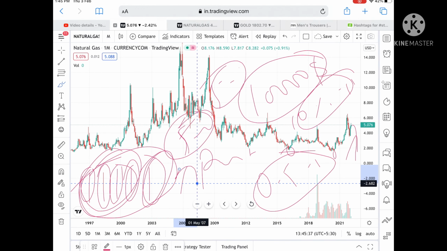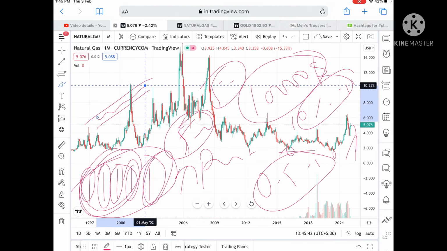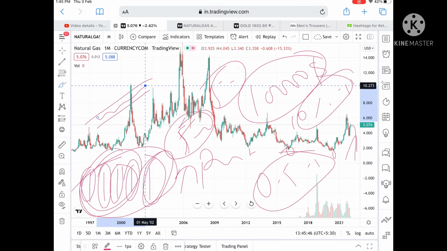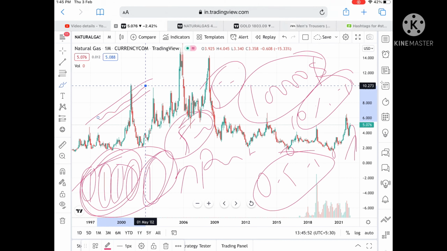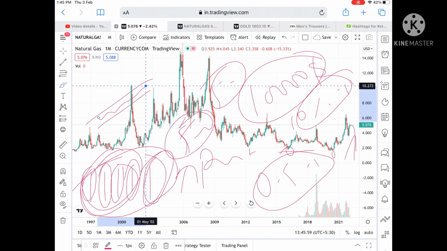But all of these views are my personal view. Please consult your financial advisor before investing or trading. Regarding this, you can mail me. Always try to define your risk very clearly if you want to trade or invest. Whatever I'm sharing is my personal view, so please consult your financial advisor before investing or trading.